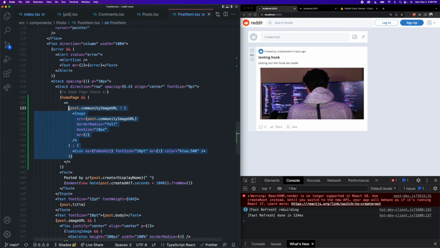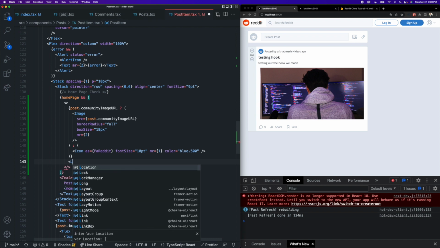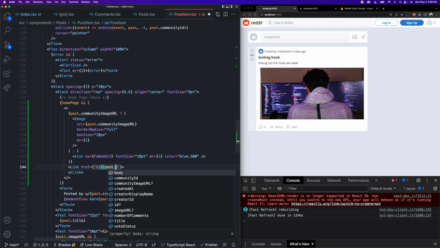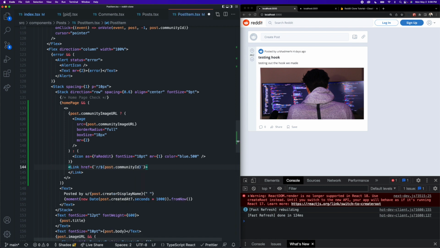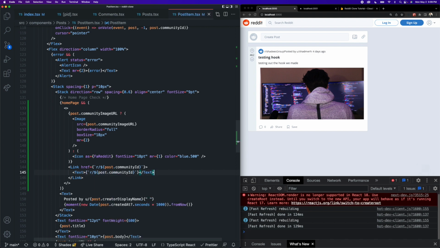So underneath this ternary operator here, now we're going to actually add the link to that community. So we can bring in our link component from next link, and we want to give this an href value of the page that we want to go to when we click on this thing. And that is going to be r/, then we want to pass the post.community ID. Okay, inside of our link, we're going to have some text. We can add some curly brackets because the text we want to display inside of here is going to be r/, then the post.community ID. Okay, so if I save this, now we can actually see that link in there.